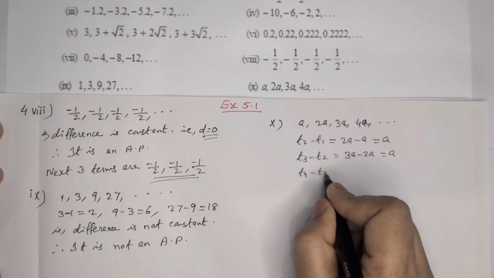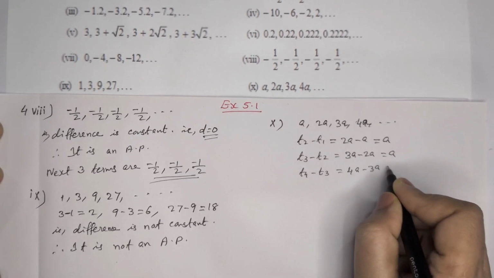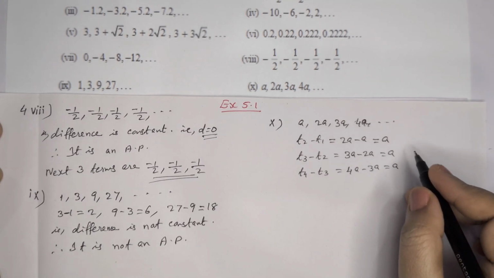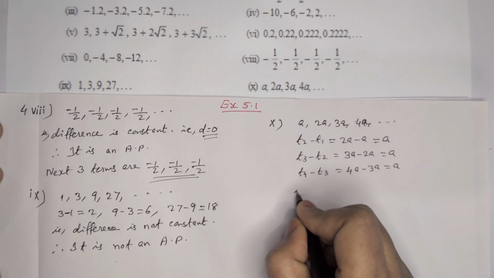T4 minus T3, 4A minus 3A, is equal to A. Everywhere the difference is the same. So we can write here the difference is constant.